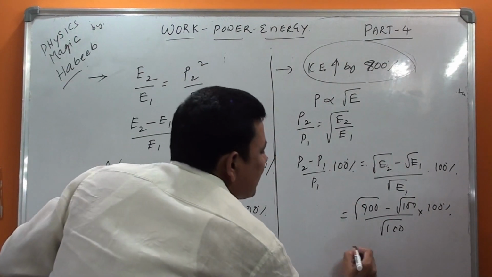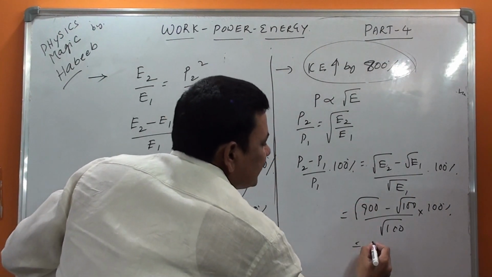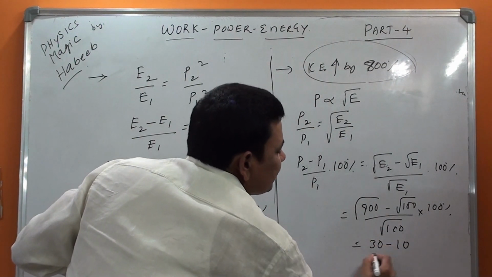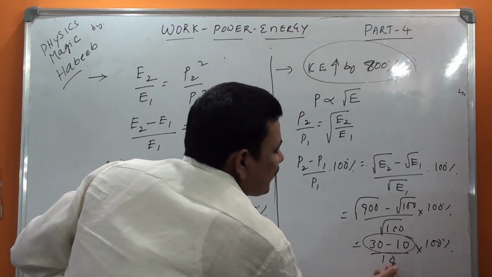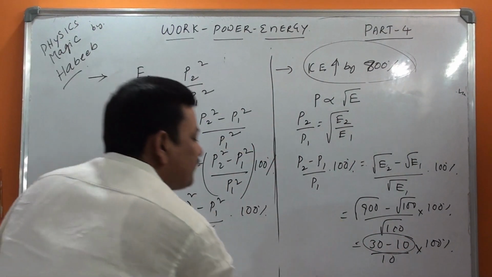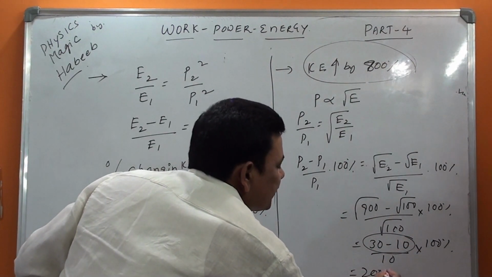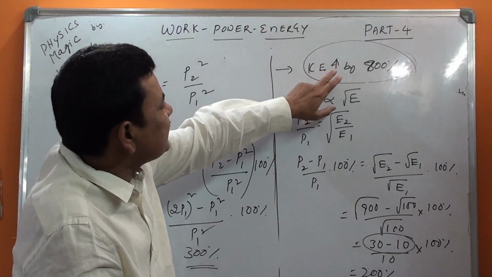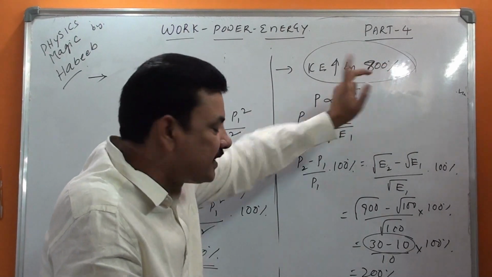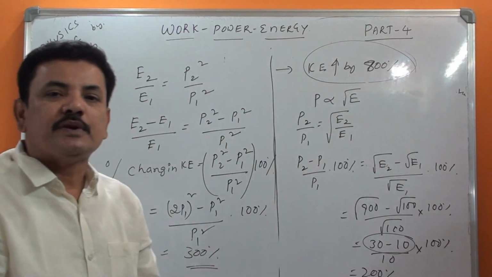So this becomes 30 minus 10 by 10 into 100%. This is 20, 20 by 10 means 2, into 100% is 200%. So if kinetic energy is increased by 700%, then the momentum increases by 200%.